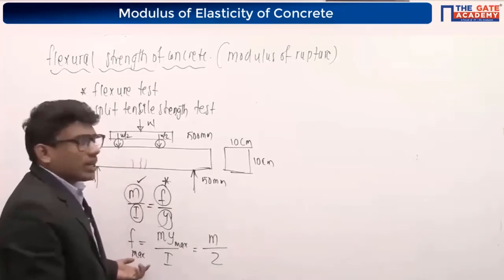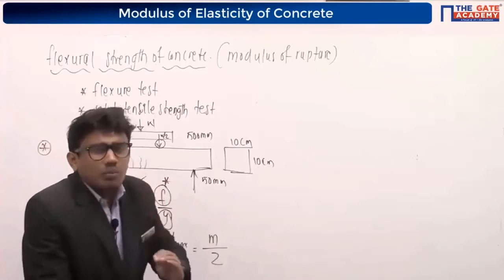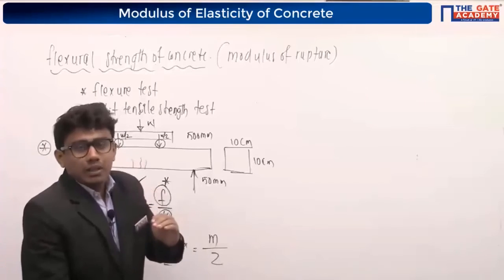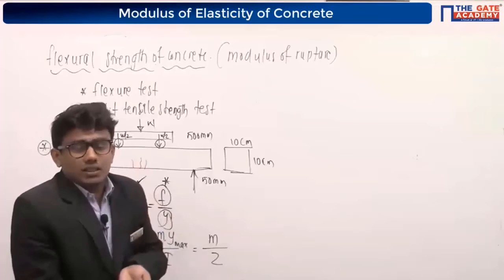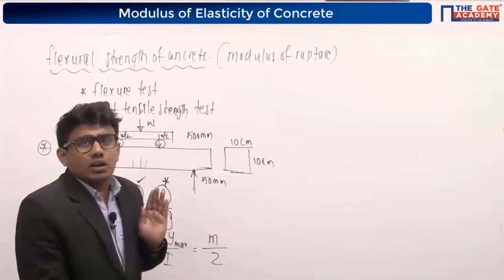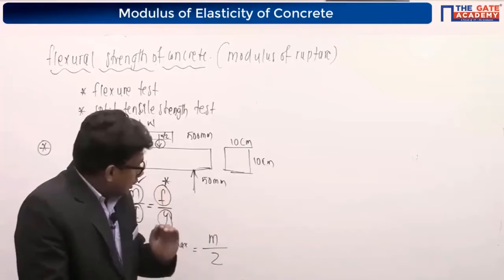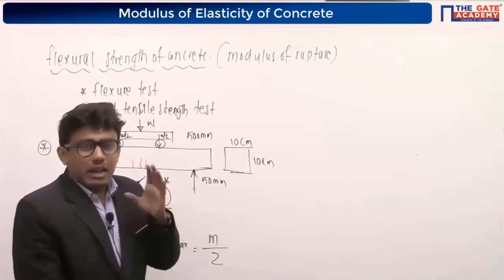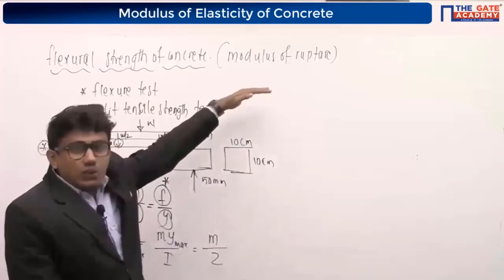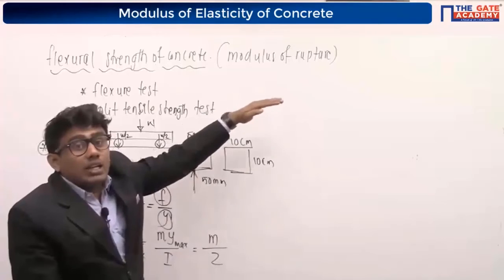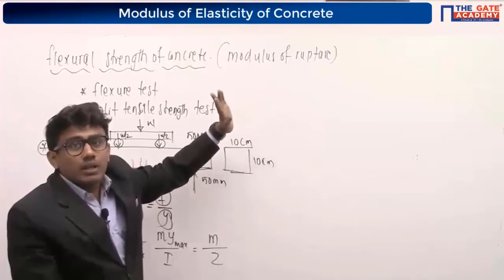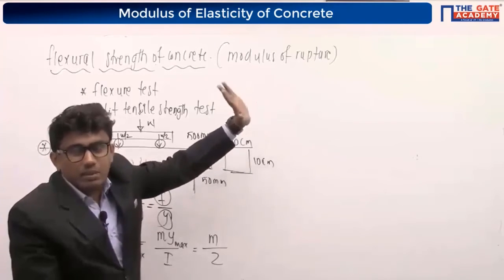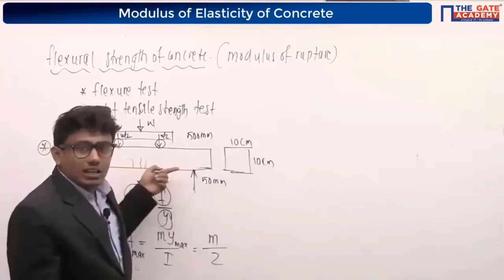Remember this: the flexural strength of the concrete is the maximum tensile strength of the concrete which can be obtained due to bending. That's the meaning of flexural strength of the concrete, right? It is the maximum strength of the concrete in the extreme fiber due to bending. It is the tensile flexural strength of the concrete. It is for PCC, plain cement concrete. We are not inserting any reinforcement there.